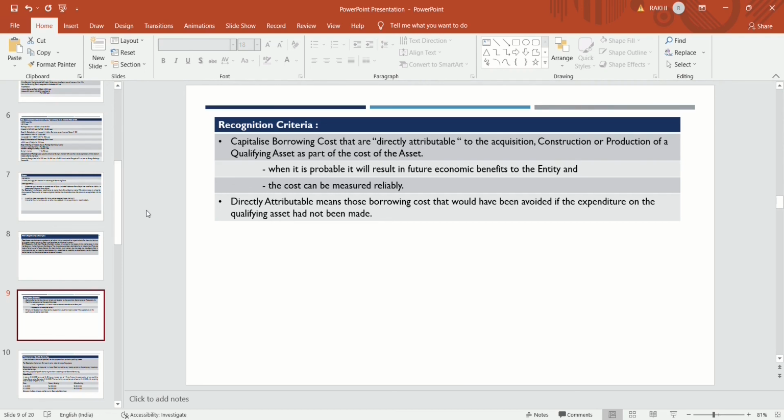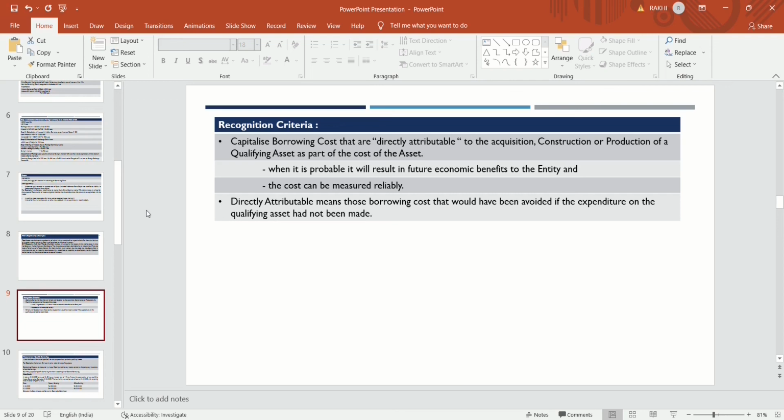Then the loan which is taken, what will they do? Will the company capitalize that borrowing cost to the asset whose construction the government has stopped for a legal reason? So this is a kind of impairment example also. The asset is impaired. Now there is no use of the asset.